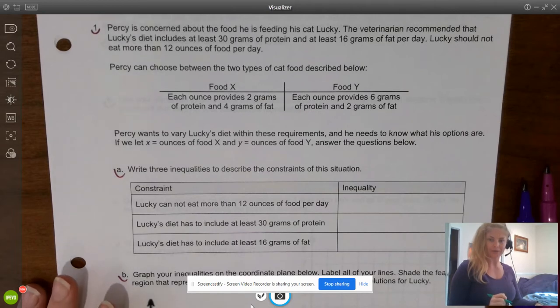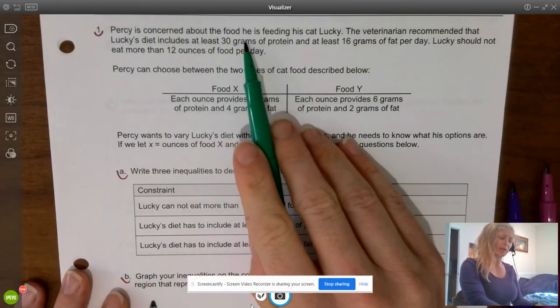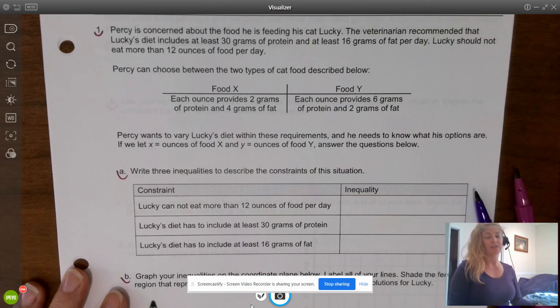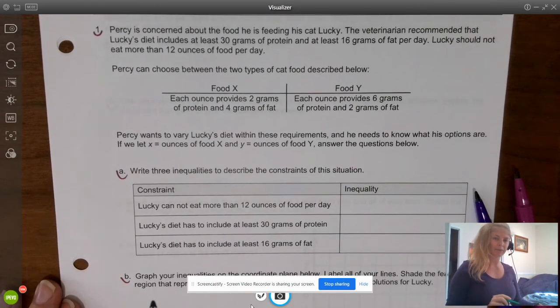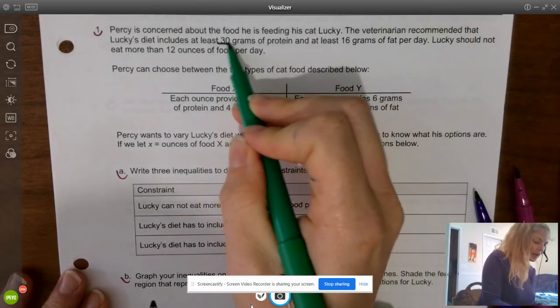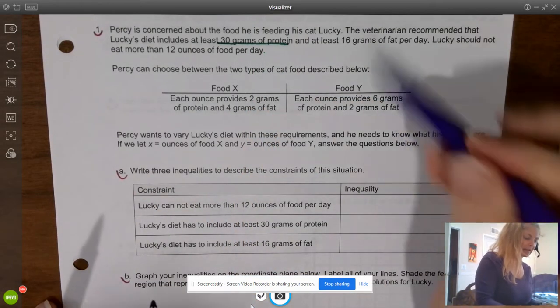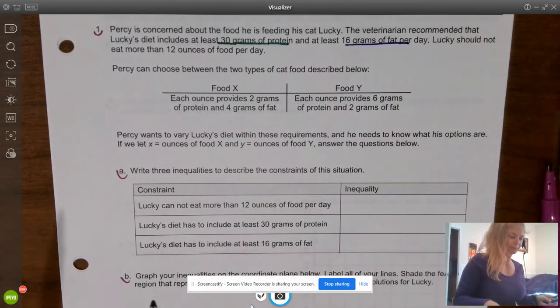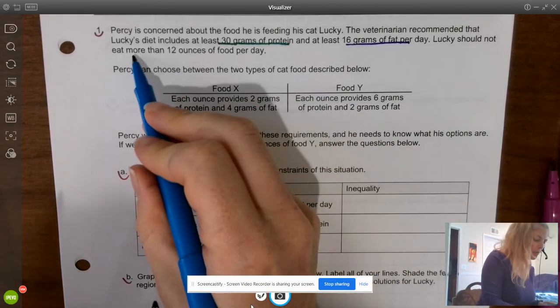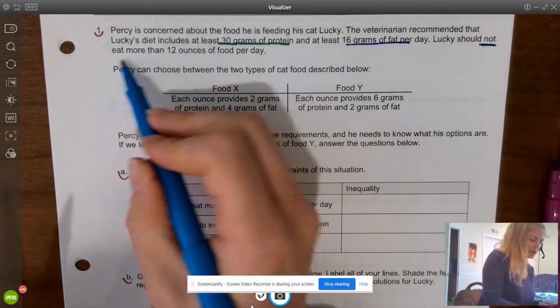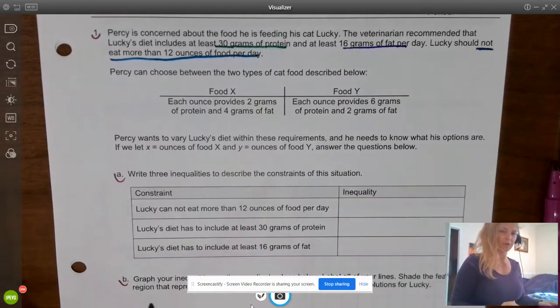So back to Percy and Lucky. The veterinarian recommended that Lucky's diet includes at least 30 grams of protein and at least 16 grams of fat per day. And Lucky should not eat more than 12 ounces of food per day, no matter how much Lucky whines for it. So at least 30 grams of protein, at least 16 grams of fat, and not more than 12 ounces of food per day.